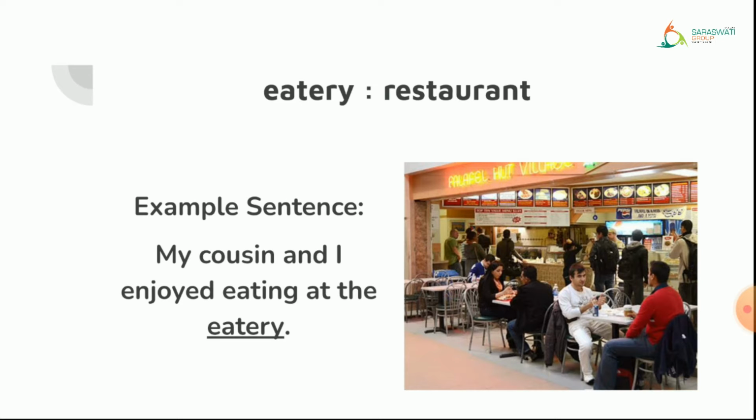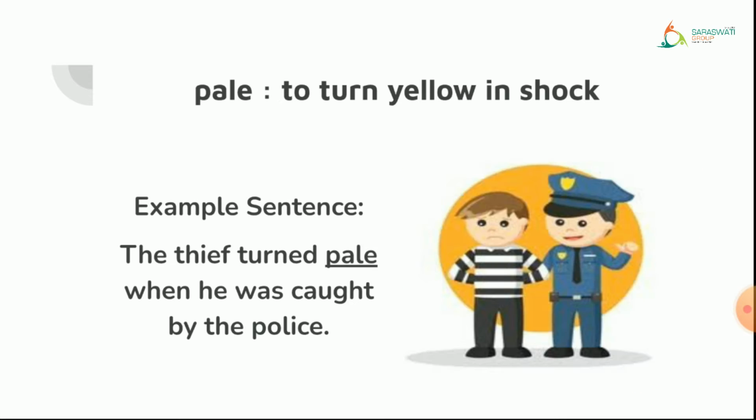So if you want to use the word eatery in an example, then you can use it like my cousin and I enjoyed eating at the eatery. That means we enjoyed eating at the restaurant. Okay, let us see the next word. The next word is pale.